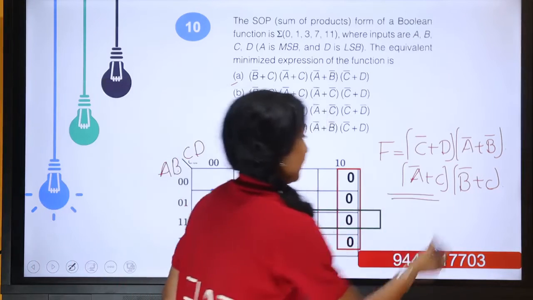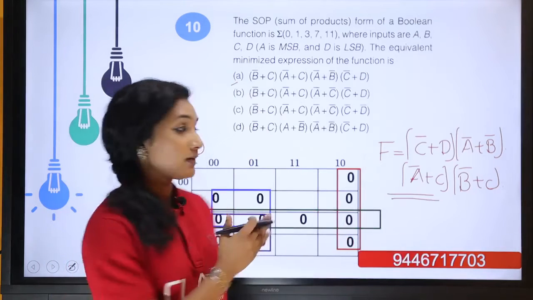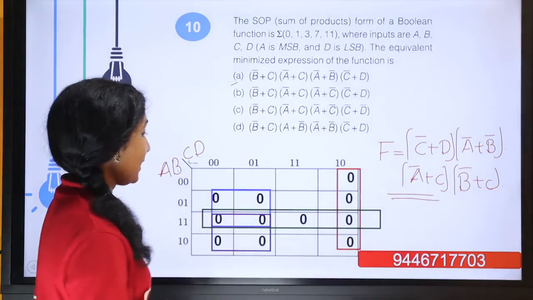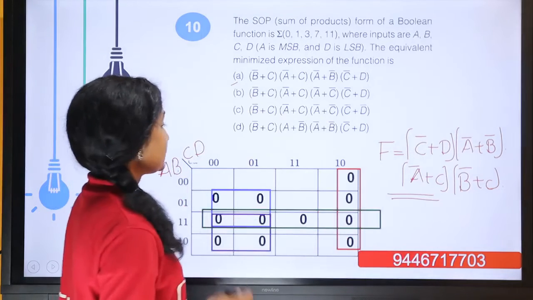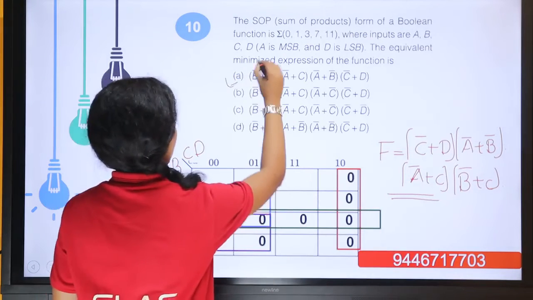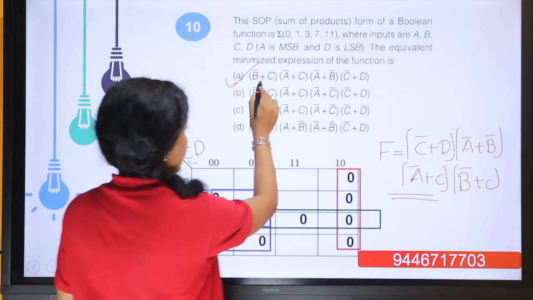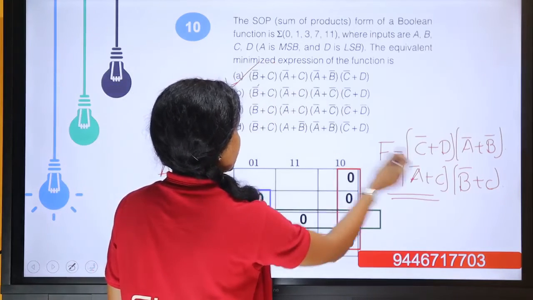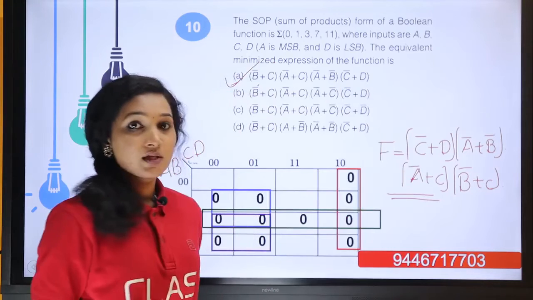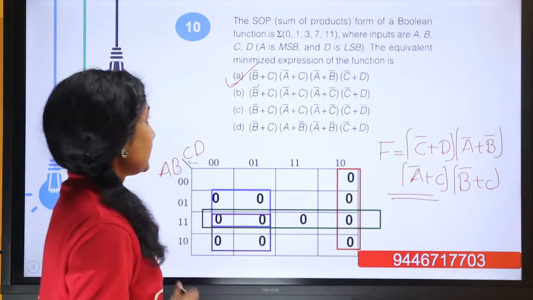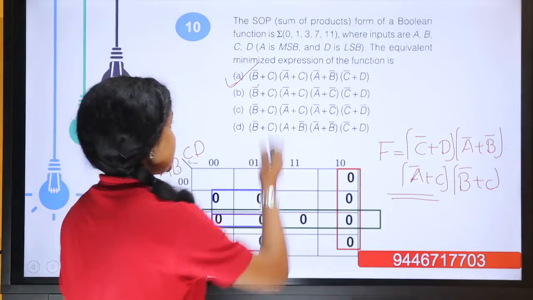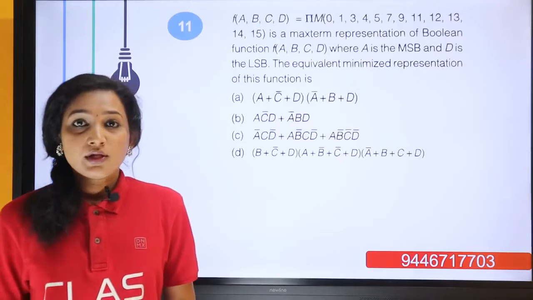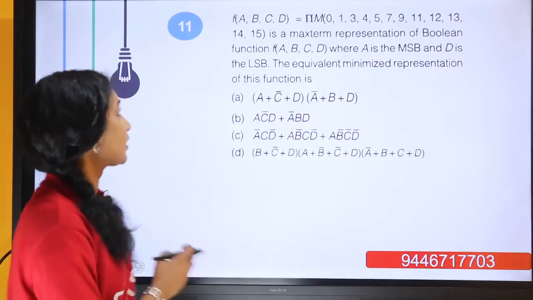From the SOP form we have found the product of sum form for this K-map, and here the option is similar to option A, that is B bar or C, A bar or C, A bar or B bar, C bar or D. So this is the POS form for this expression. Now moving to the next question.